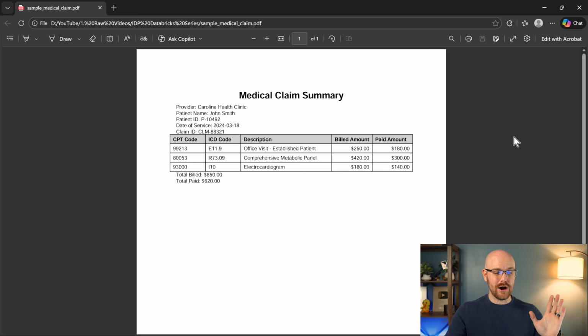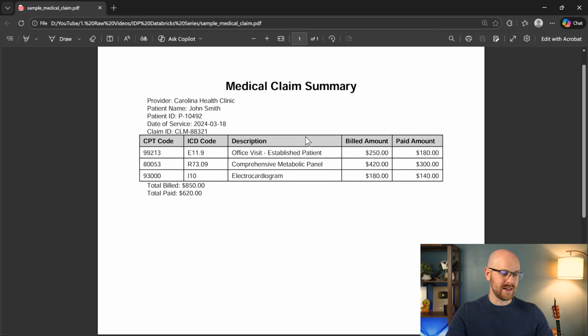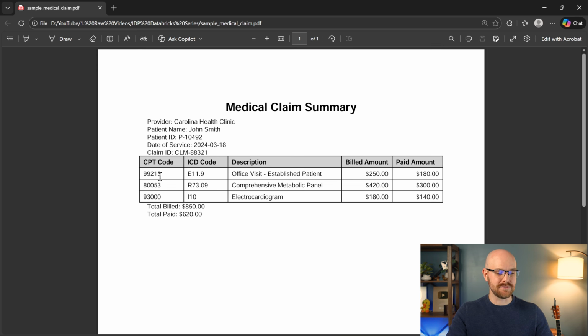All right, so this is our medical claim. And if you've never seen a medical claim, it'll look something like this. We have some CPT codes, ICD codes, the description of what happened, how much it was actually billed, and how much the customer actually paid, as well as some other information. And this is all just free text.